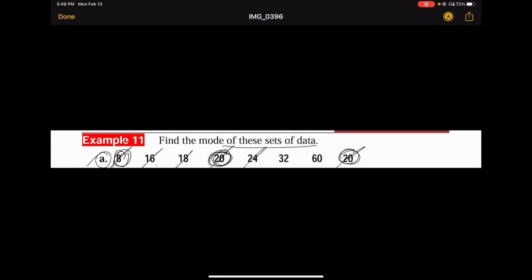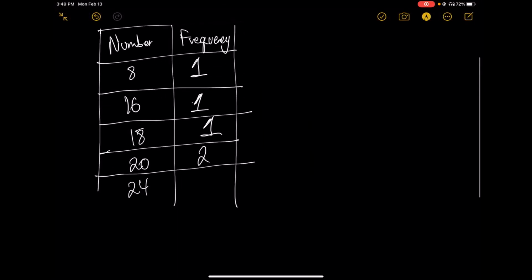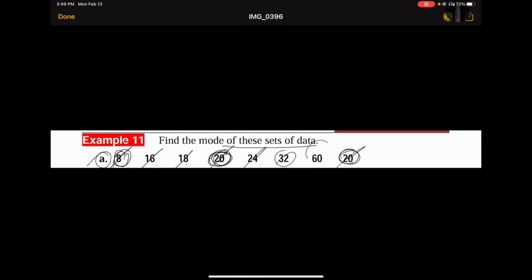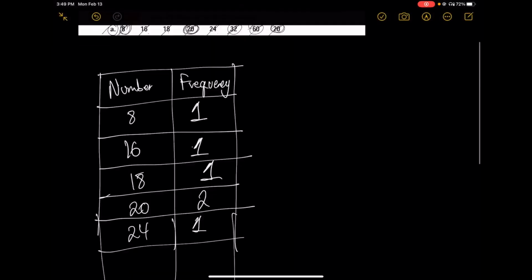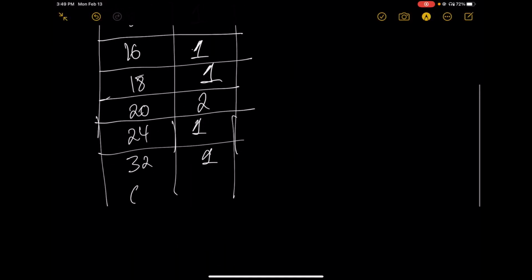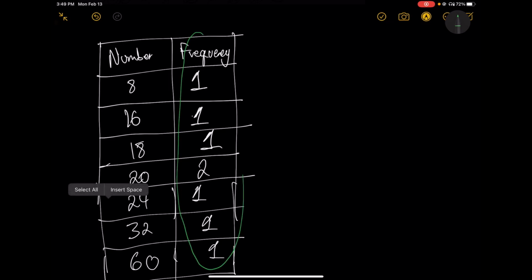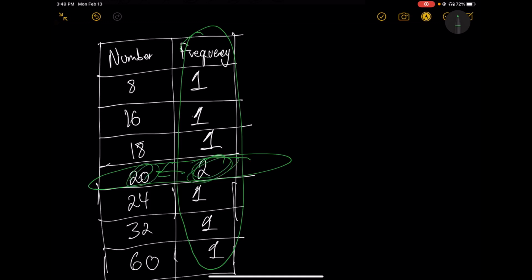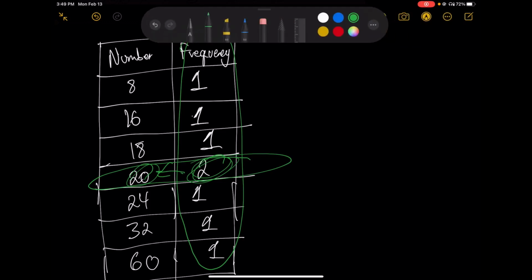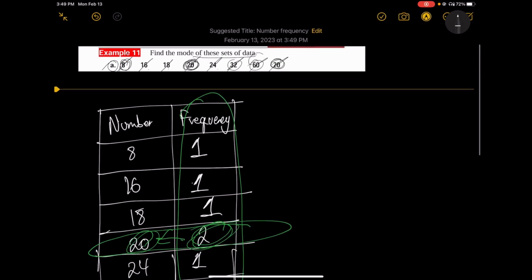Then number 24 occurs only once, and number 32 and number 60 also each occur only once. Done. Now which one is the mode? In other words, which number has the largest frequency? This is the largest: 20 has the largest frequency, which is two. So 20 is the mode. Therefore the mode for this set of data is 20.